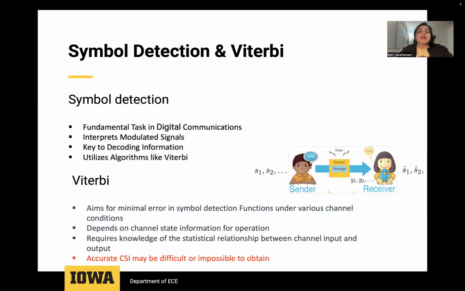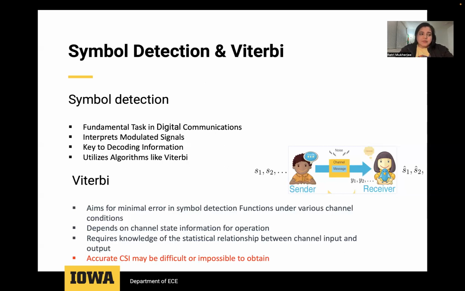Symbol detection is a core function in digital communication, where the receiver identifies the transmitted symbols from the signal it receives. The process involves interpreting modulated signals that carry data, which have been affected by noise and other channel impairments during transmission. A commonly used symbol detection scheme is the Viterbi algorithm, which aims to achieve minimal probability of error in symbol detection under various channel conditions.